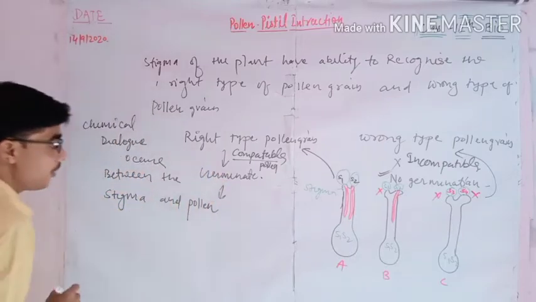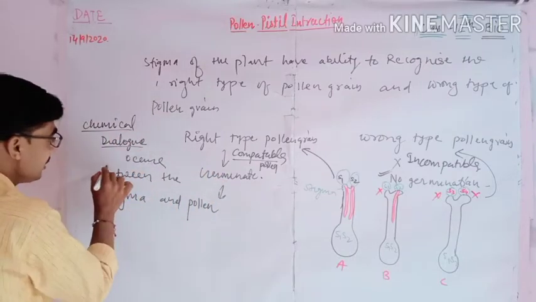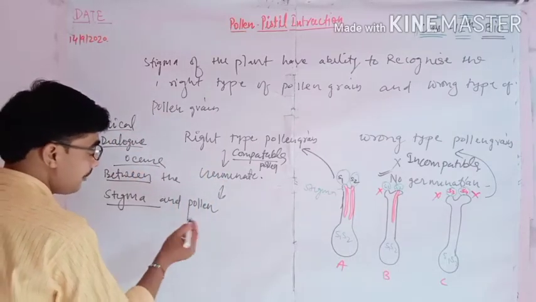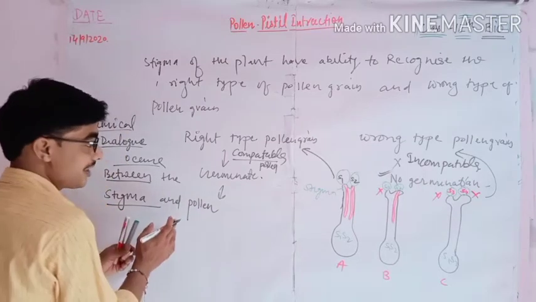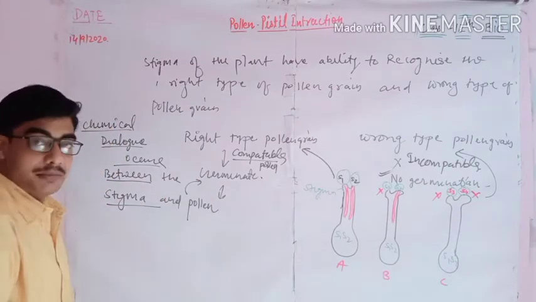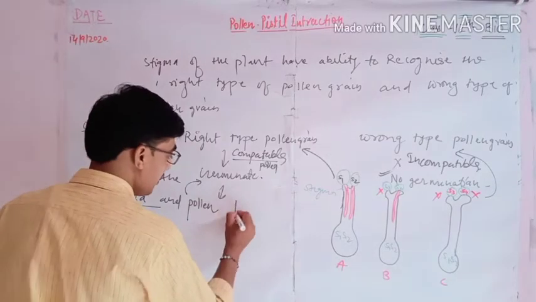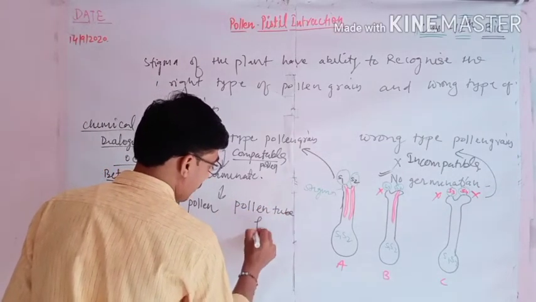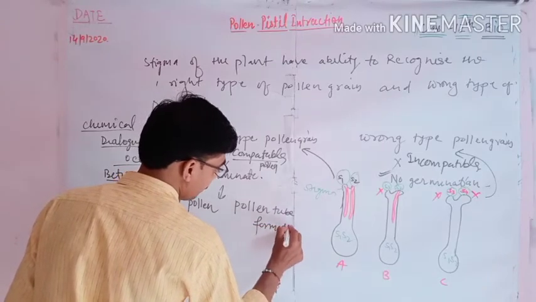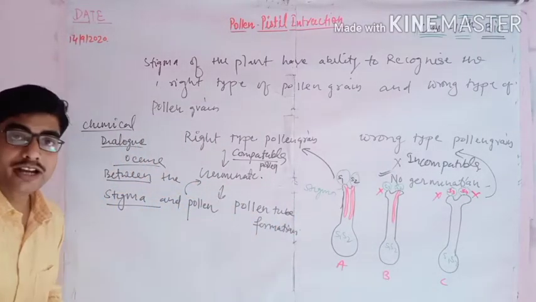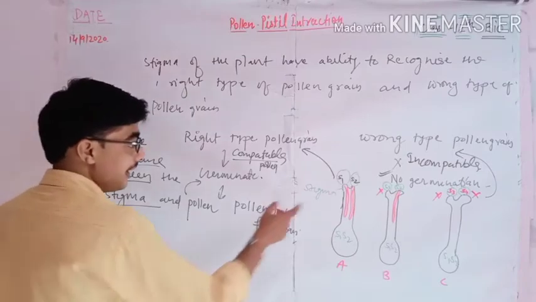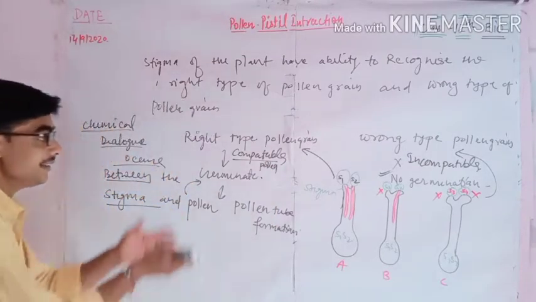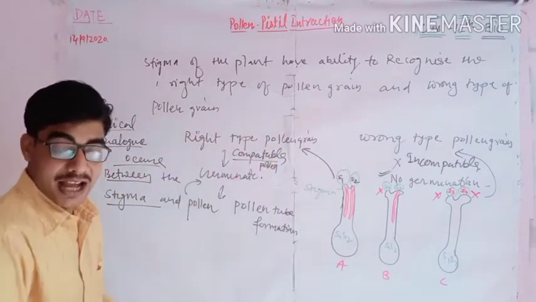इनके बीच में क्या होगा? ठीक है, केमिकल डायलॉग होगा, occurring between the pollen and the stigma. For what? For germination. And what does germination mean? That is the pollen tube formation. Okay? So remember that if it is the right type, then it will be accepted, and how will it be accepted?